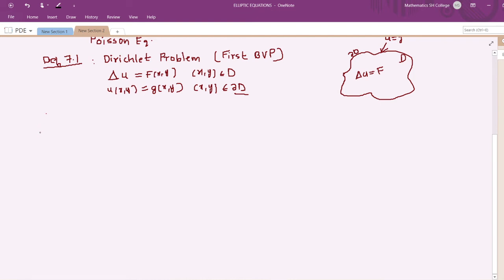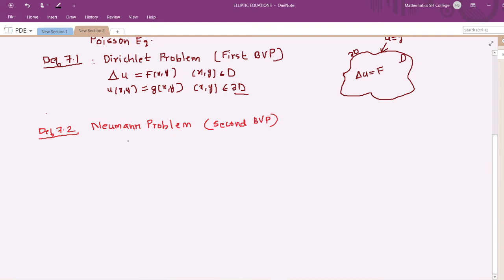So we have definition 7.2, that is the Neumann problem, or it is also called the second boundary value problem.